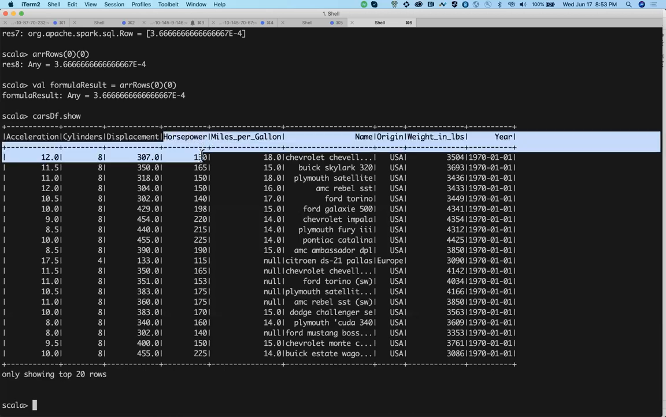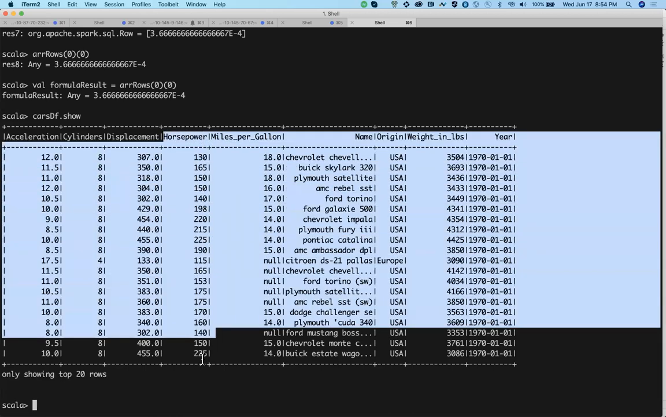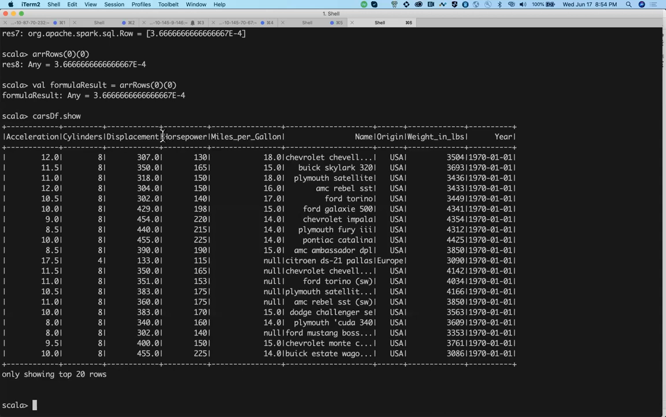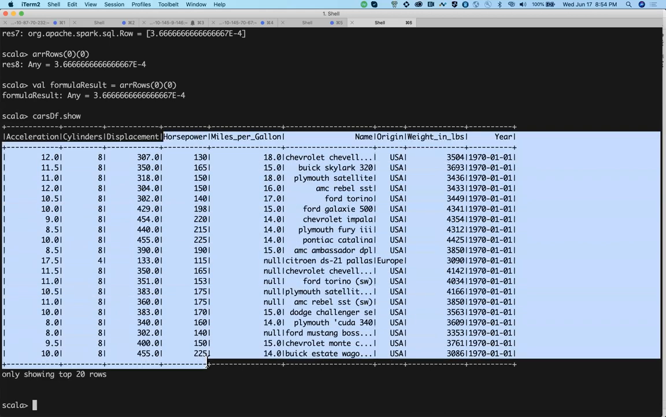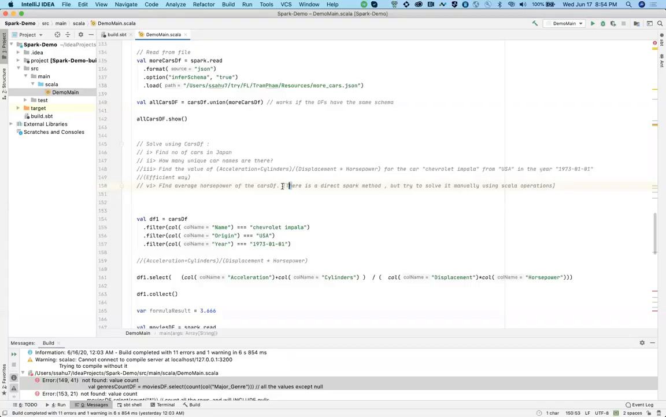You have the resources, so just try to code it yourself whenever you get time. Don't use the data frame. There is a direct operation for data frame which gives you the average value in just a single line. But try to do it using normal Scala operations, as you mentioned: collect, then use Scala operations and find the average.